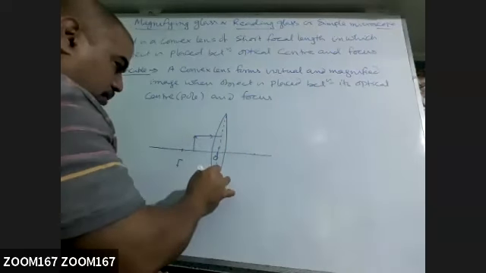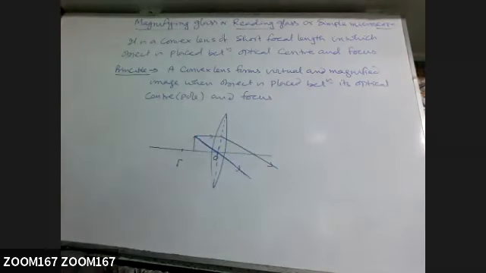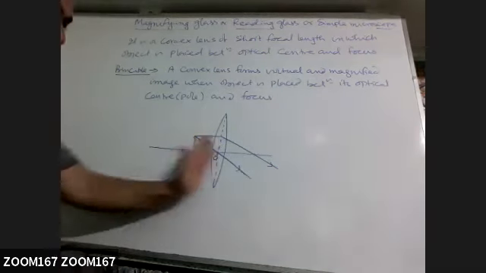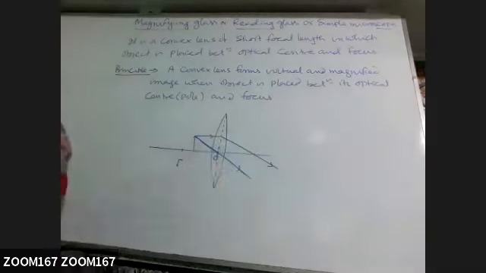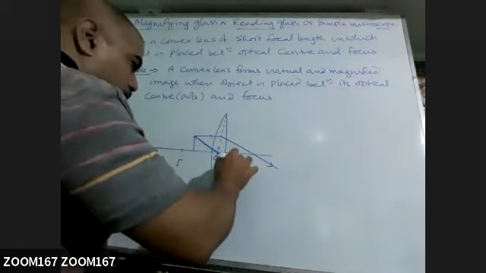So this side the ray is diverging, so it will not meet at any point. So what happens when we produce it back?